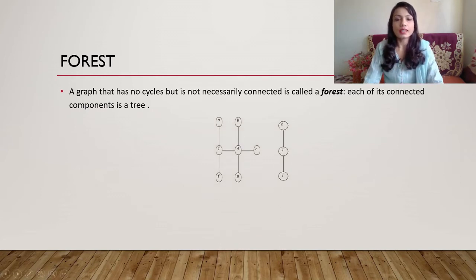So this is one example. As seen in the diagram, we have two trees here. Yes, both are trees, each acyclic and connected, whereas a forest need not be connected. That is the difference between a tree and a forest. A tree will be a single graph, a forest will have multiple graphs, like this it will have multiple trees. Hope you have understood tree and forest.